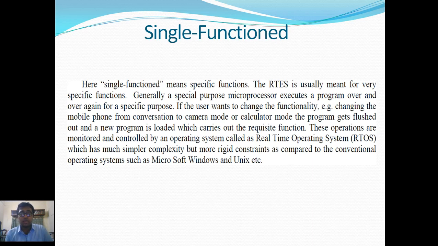These operations are monitored and controlled by an operating system called a real-time operating system, which has much simpler complexity but more rigid constraints as compared to conventional operating systems such as Microsoft Windows, Unix, etc. Now let's go to the next slide.